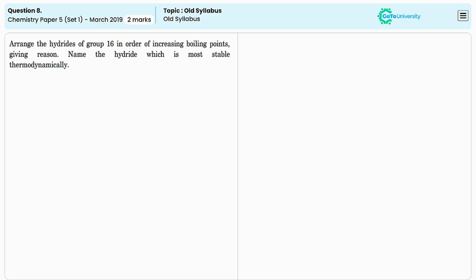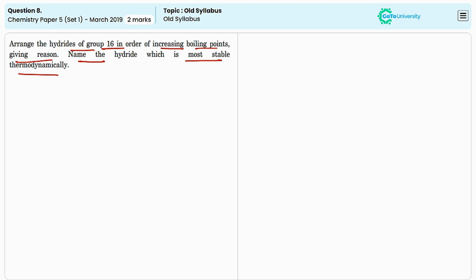Here the question is to arrange the hydrides of group 16 elements in increasing order of their boiling points. And we have to provide the reason as well. And we also need to name the hydride which is most stable thermodynamically. The boiling point is the temperature at which a liquid is converting into its vapor form, and it completely